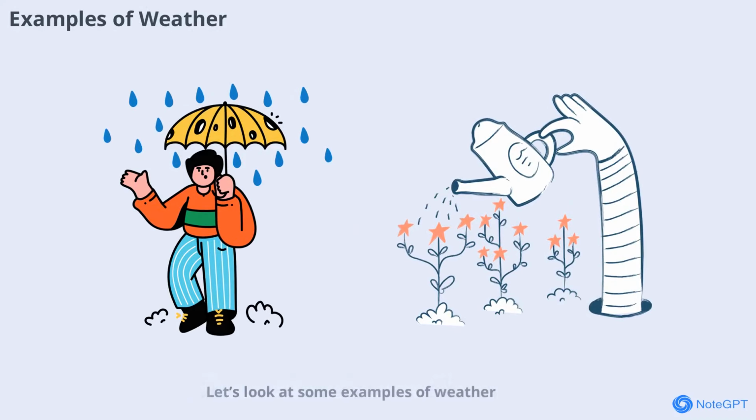Let's look at some examples of weather. A thunderstorm rolling in during the afternoon, a sudden drop in temperature, or a windy day at the beach, all of these are examples of weather events. They're temporary and can change quickly. Weather is what you experience in the moment, and it can be very different from one day to the next, even in the same place.